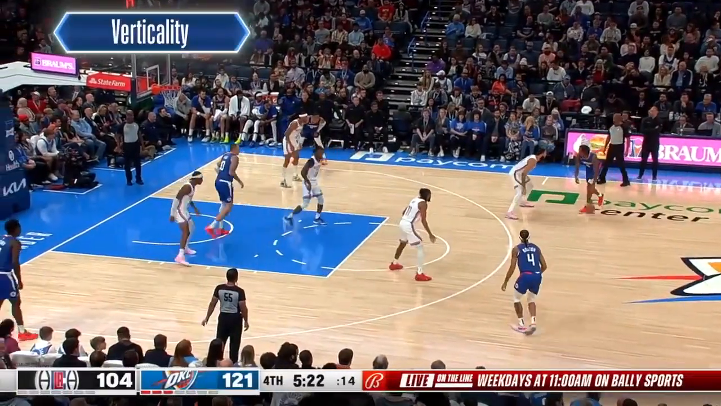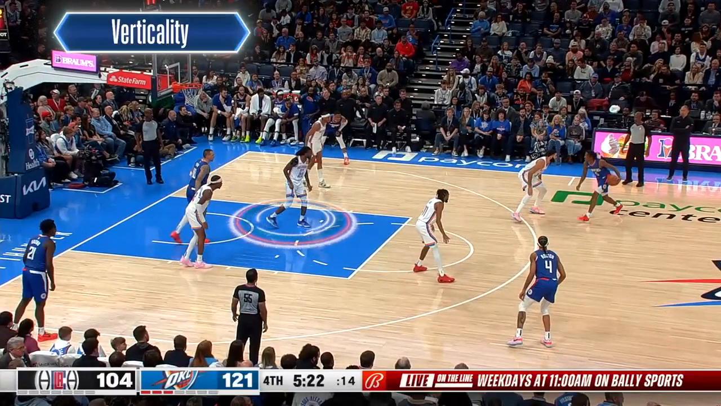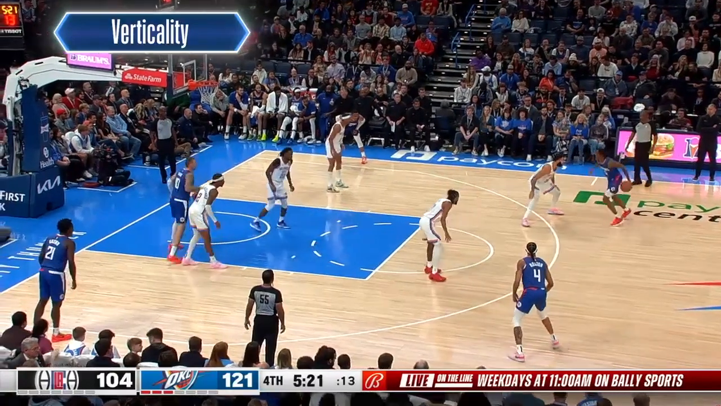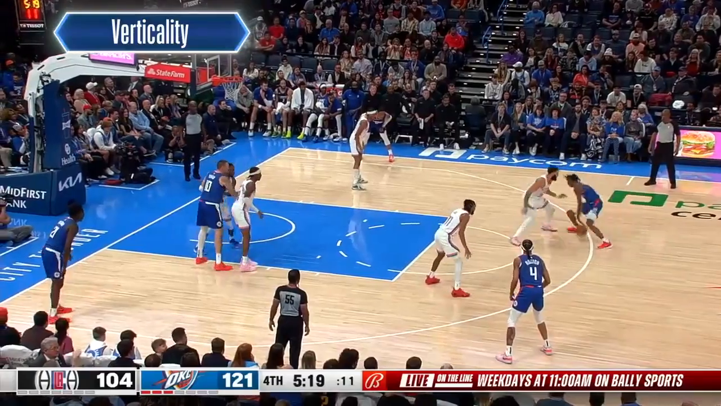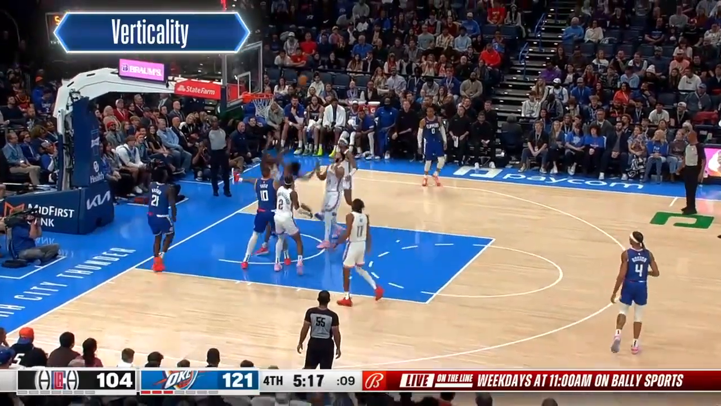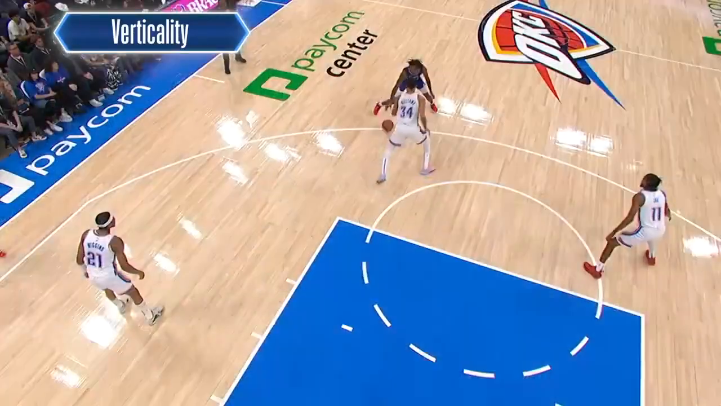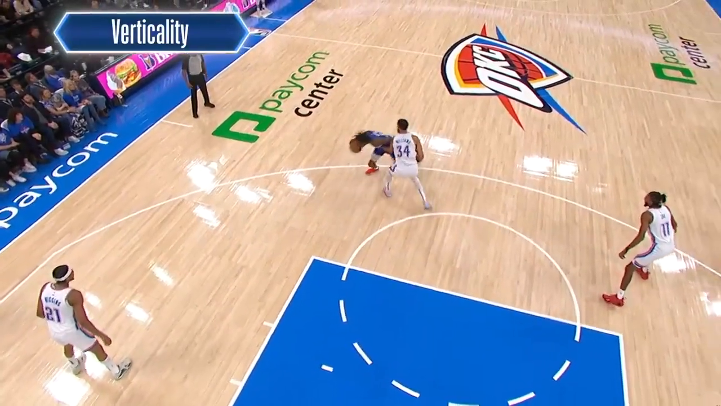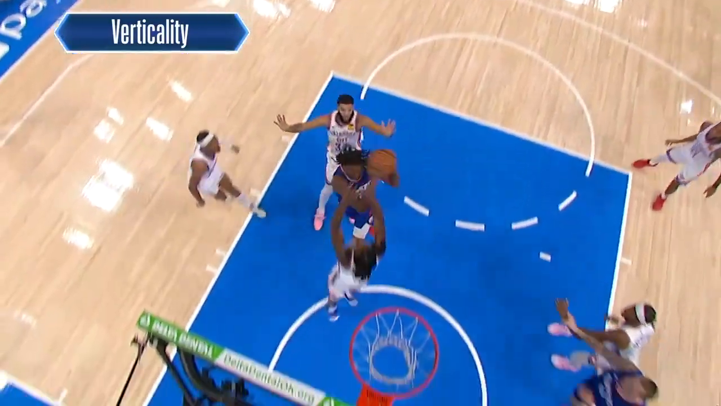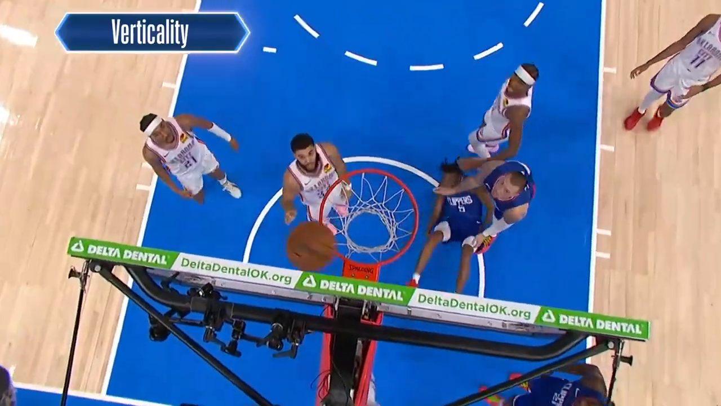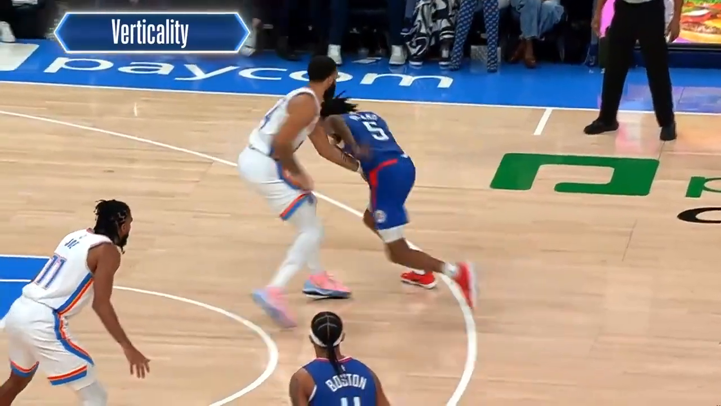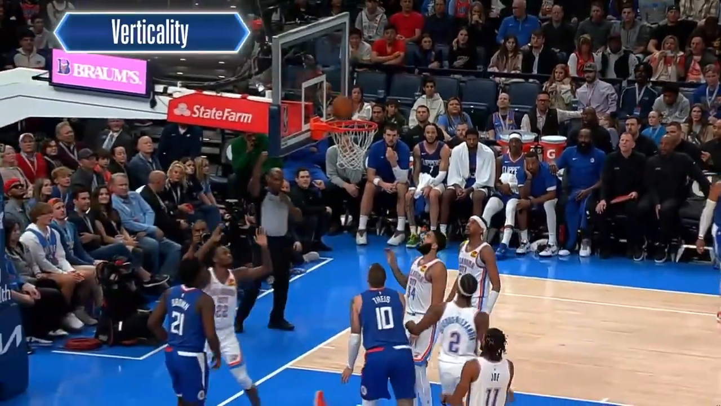Another example of legal verticality by a defensive player can be seen here. The secondary defender, Cason Wallace, establishes legal guarding position before the offensive player, Bones Hyland, starts his upward shooting motion. This is legal verticality by Wallace, and while a defensive foul was initially called here, it was correctly overturned via a coach's challenge to a no call.